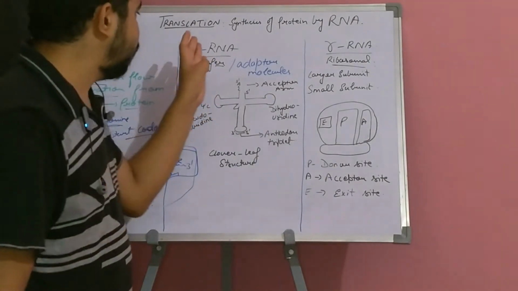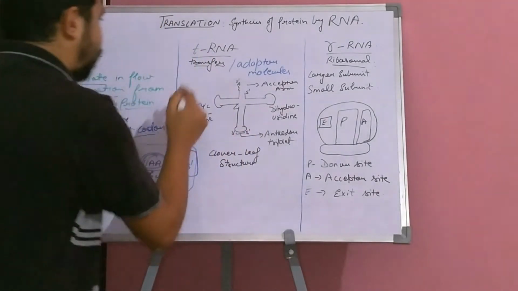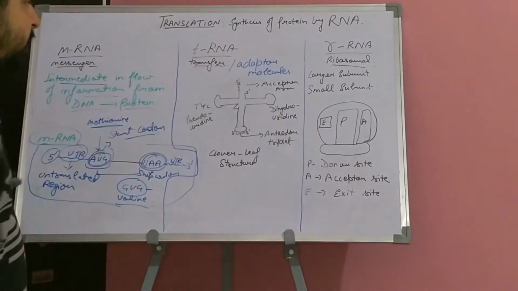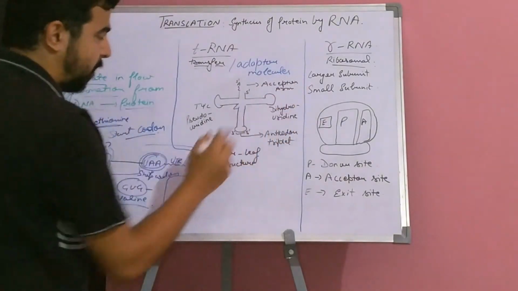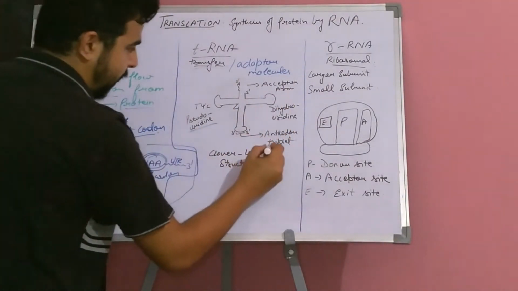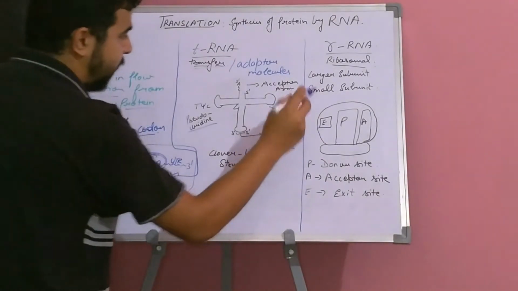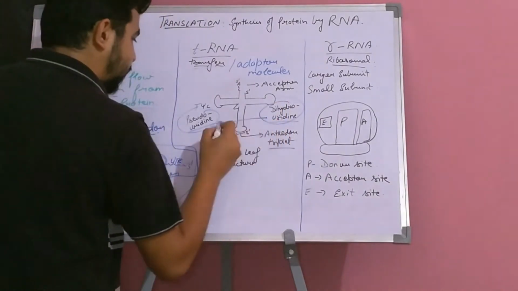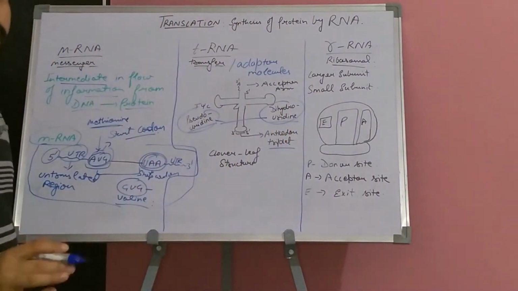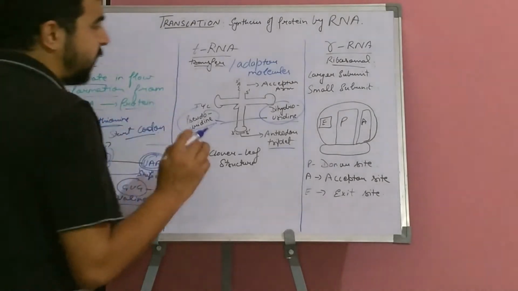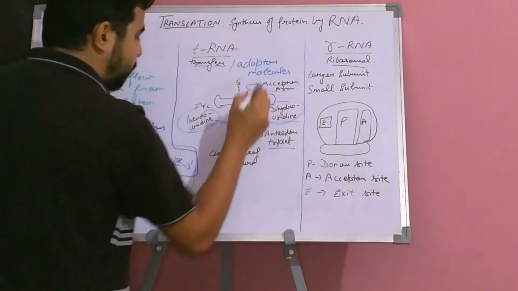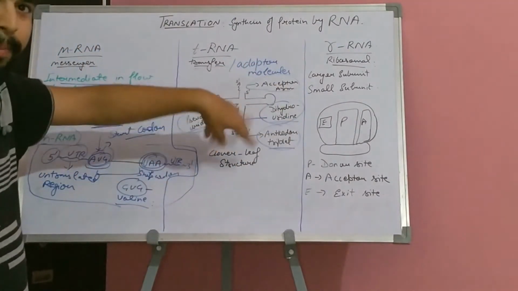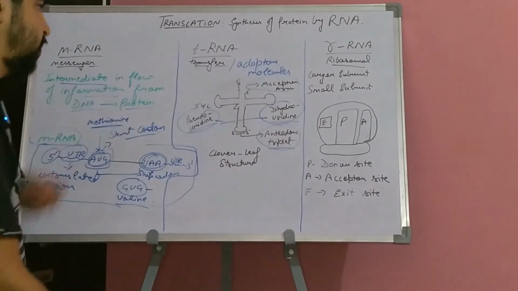Now second, we will talk about transfer RNA. Transfer RNA are also known as adapter molecules. Basically here we can see that they have 4 arms: acceptor arm, pseudouridine, anticodon triplet, and dihydrouridine. Pseudouridine and dihydrouridine are not involved in translation. The two sites which are involved are the acceptor arm and the anticodon triplet. So these two play a role in protein synthesis or the translation process.